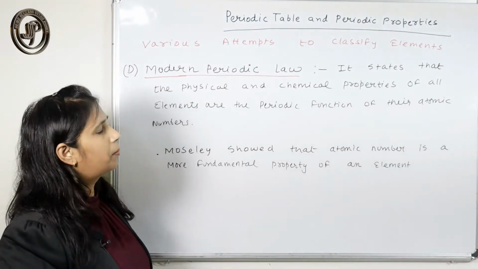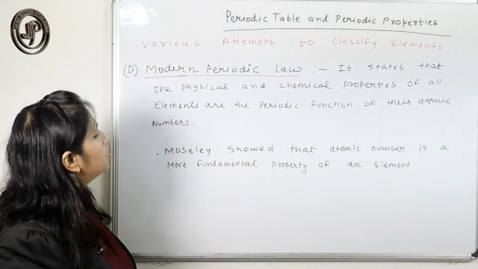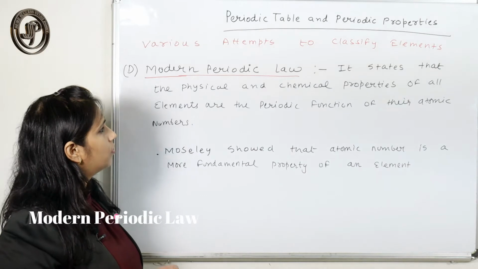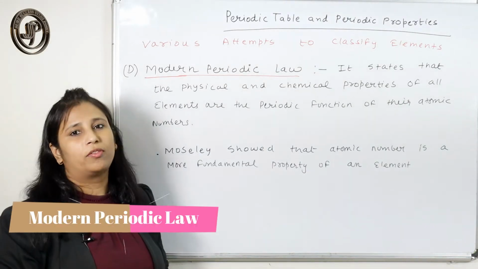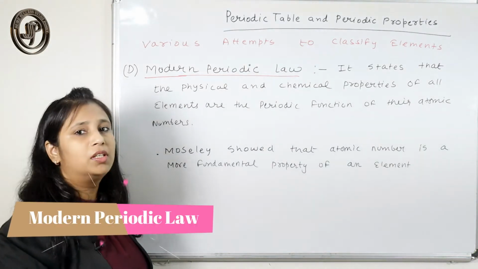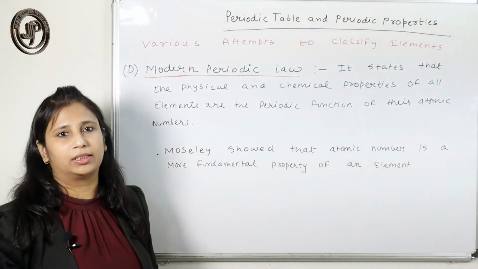Next is the modern periodic law. It states that the physical and chemical properties of all the elements are a periodic function of their atomic numbers, not their atomic masses.